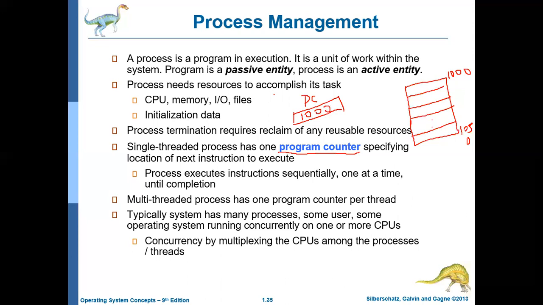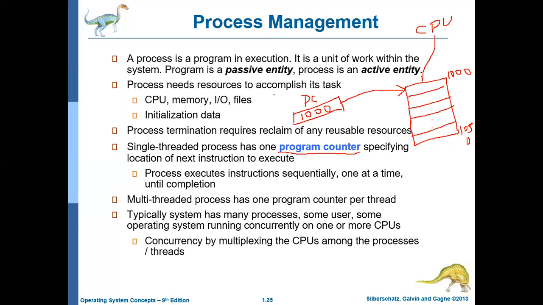Because initially the program is just loaded in the main memory. So what is the next instruction to be executed? The instruction which is in the location 1000. Okay. Now assume that CPU started executing the program, and CPU is fetching the instruction.